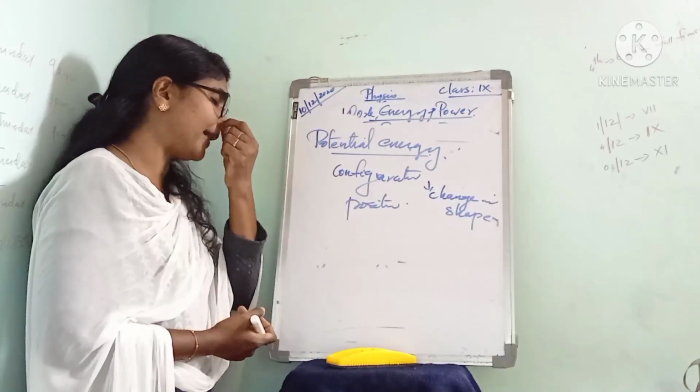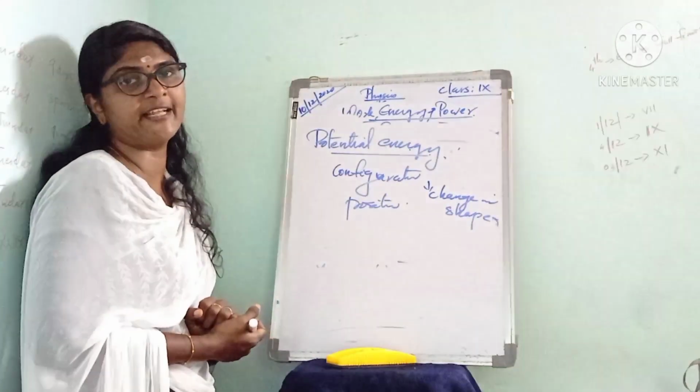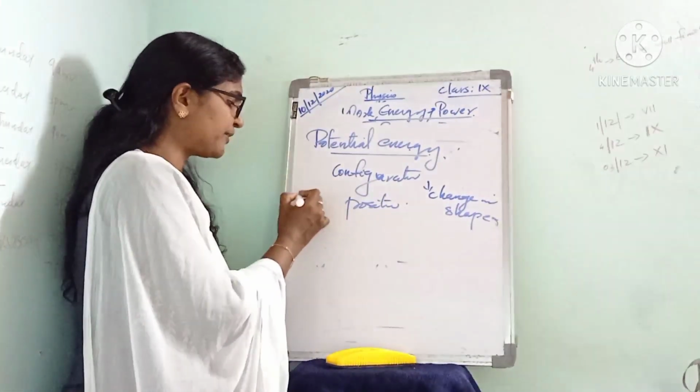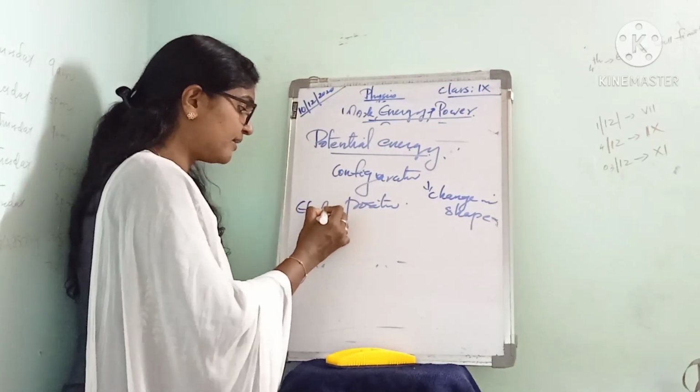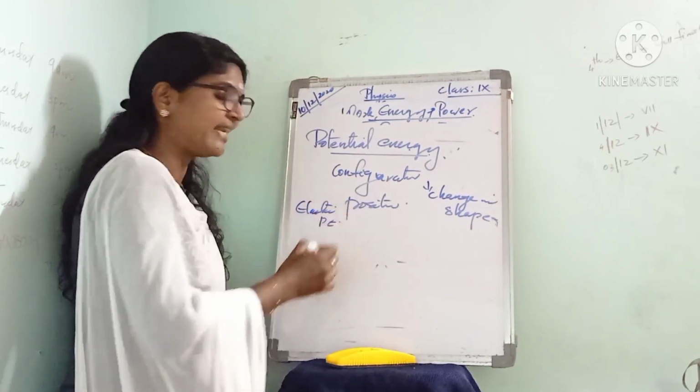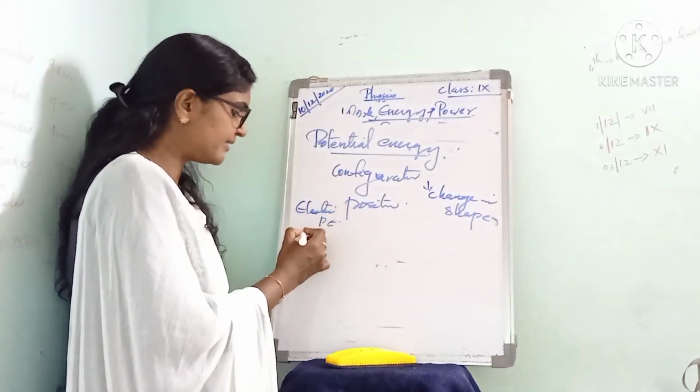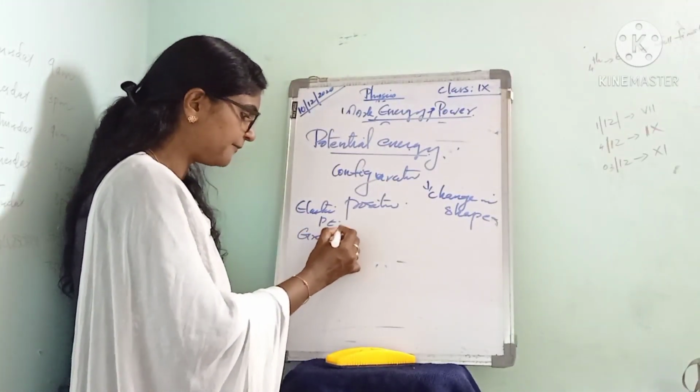Actually, we have two types of potential energy. One is elastic potential energy, which we will study in plus one class, and next is gravitational potential energy.